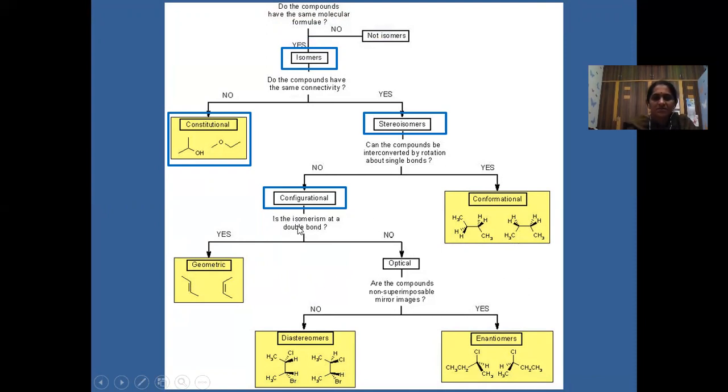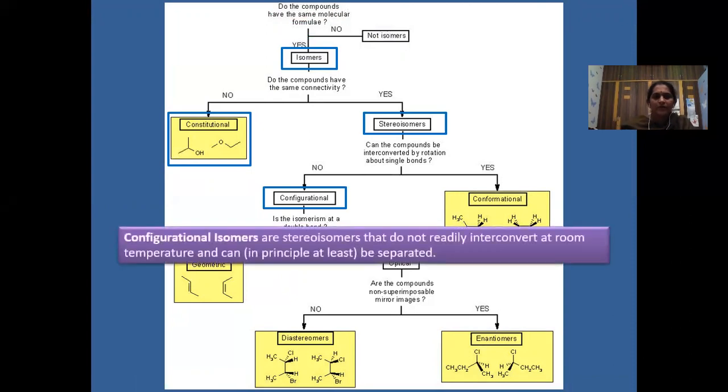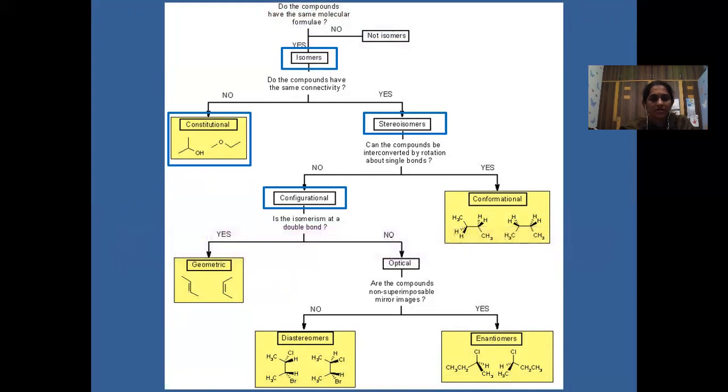Now, if the isomerism is having a double bond or triple bond, then that is geometrical isomerism. In case it is not having any double bond or triple bond, then that is optical isomerism. Okay, now first, configurational isomers are the stereoisomers that do not readily convert at room temperature, and they can be separated. They're not interconvertible at room temperature, but they can be separated. Such types of isomers are called configurational isomers.